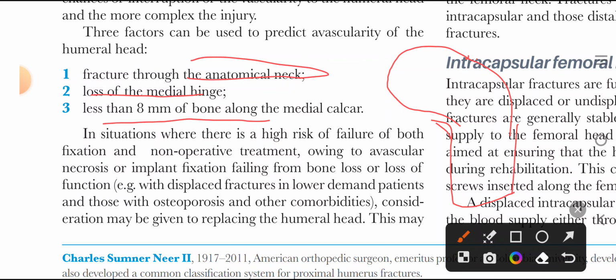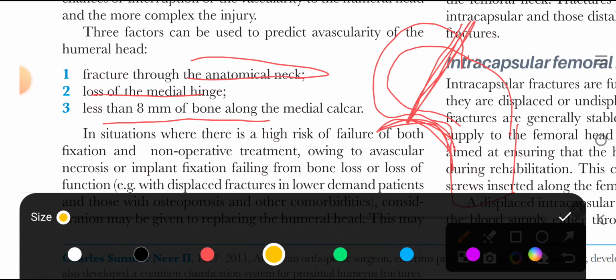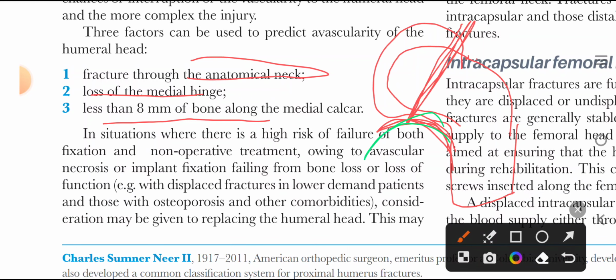This is the anatomical neck, fracture through anatomical neck, and this is the medial hinge, and this is medial calcar.